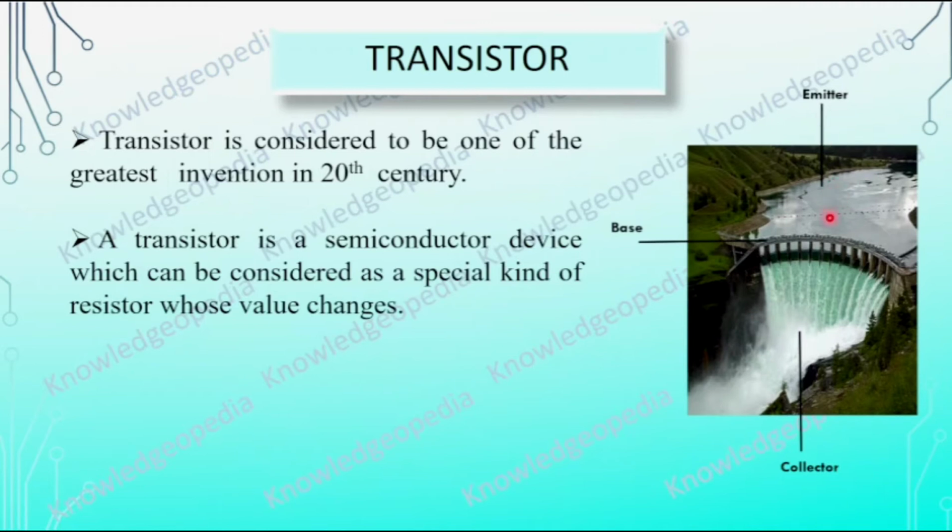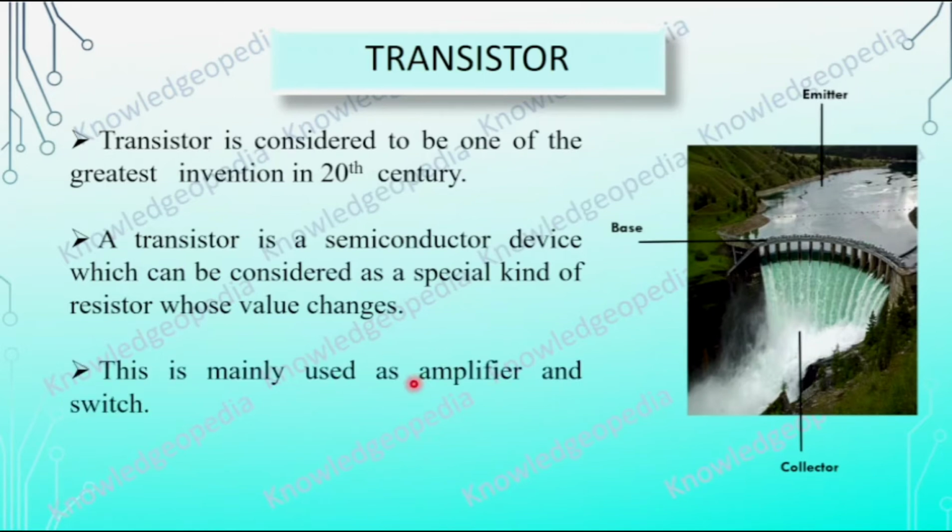One is the emitter, the second is the base, and the third is the collector. Here the carriers move from the emitter side to the collector side, and the amount of carrier flow is controlled through the base terminal. Like here, this gate controls the amount of water that flows from the reservoir to this side. The same thing happens in a transistor. Here we are considering water, there we will be considering carriers. The main uses of this transistor are as an amplifier and a switch.